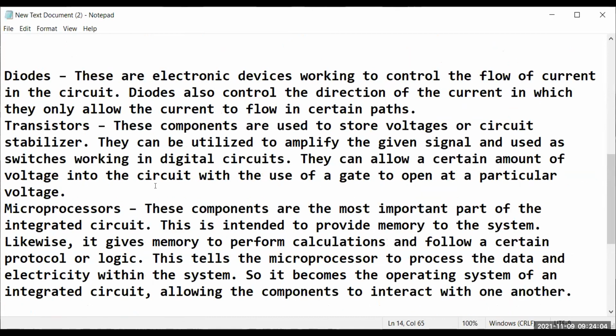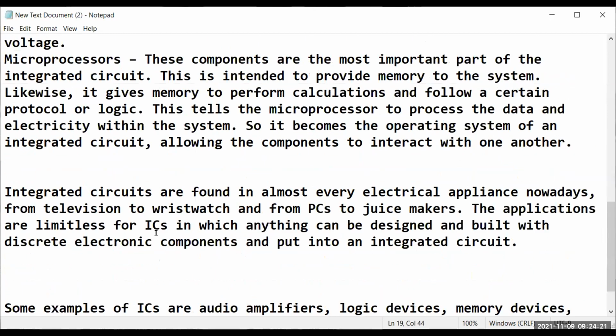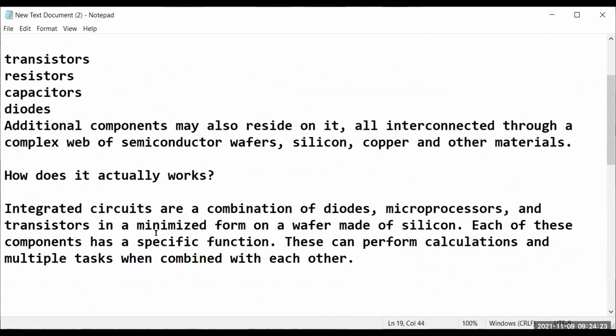So what function does a diode perform? Diodes are electronic devices to control the flow of current in the circuit, and also control the direction of the current, which allows the current to flow only in a certain path. As your friend has told before, that's the function of a diode. So basically this is what a diode does.